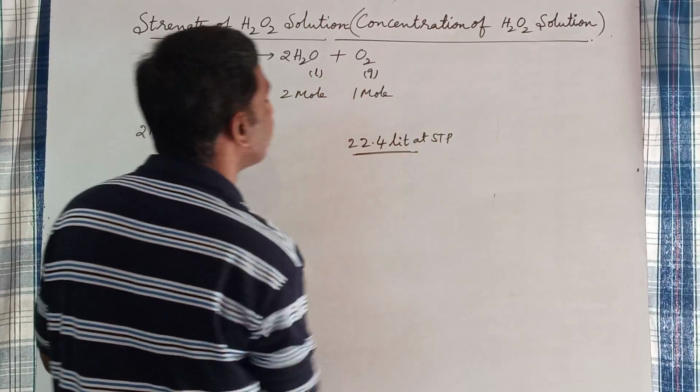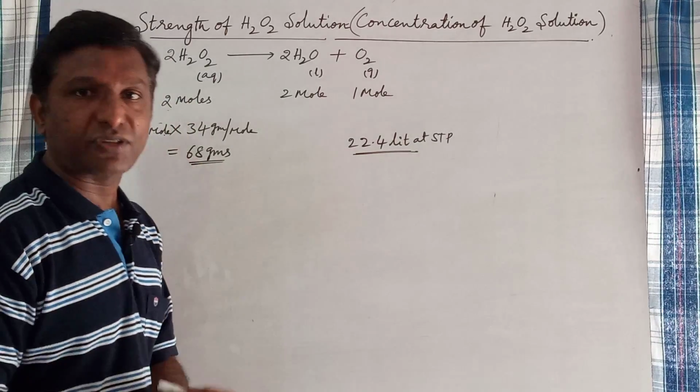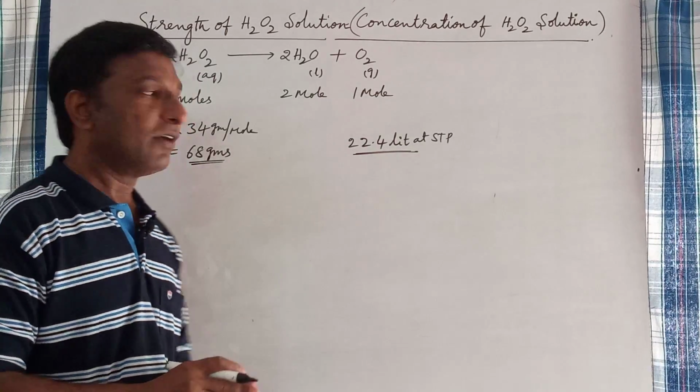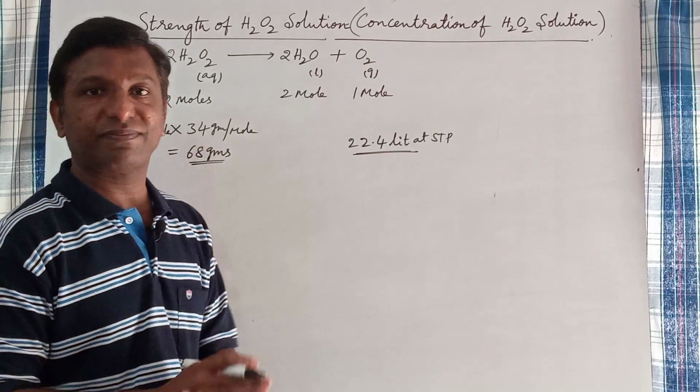Okay, do you understand? So, upon decomposition of 68 grams of hydrogen peroxide, we will get 22.4 liters of oxygen gas.